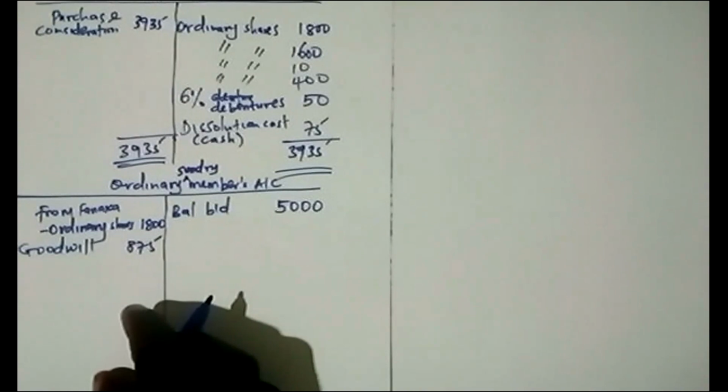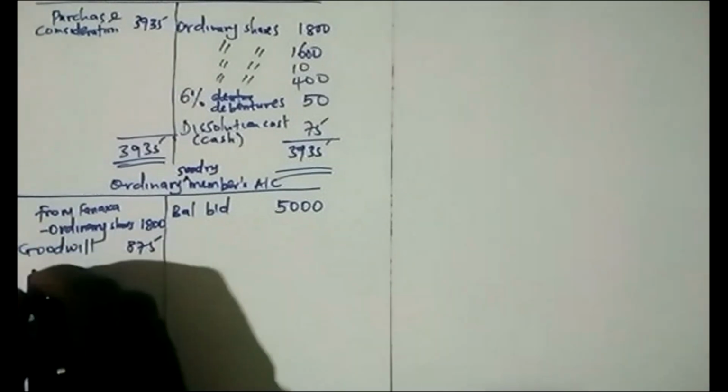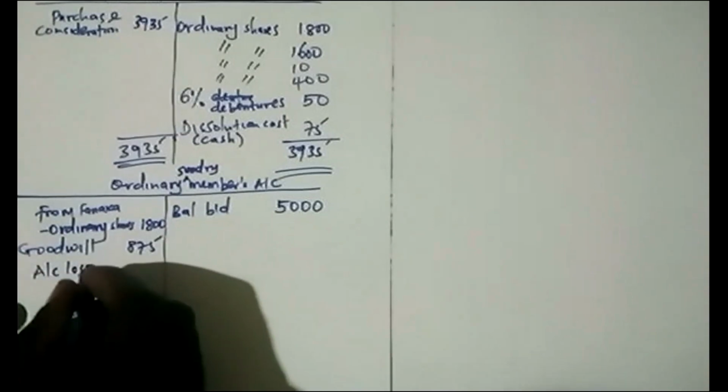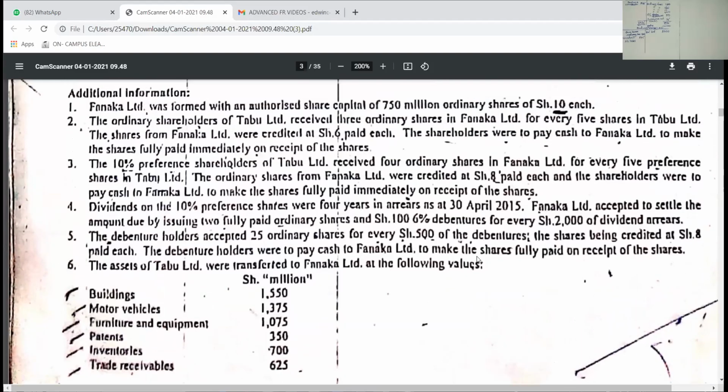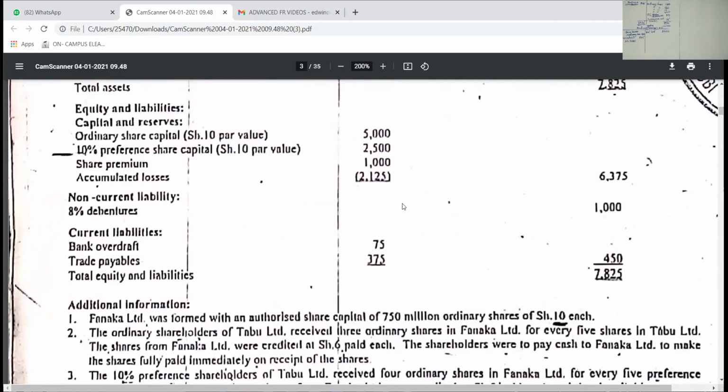After that, the only thing again you debit is concerning accumulated losses. You include the accumulated losses. The entity has been retaining losses. So the retained profit we have is not a profit, but a loss. Even they have said accumulated losses.